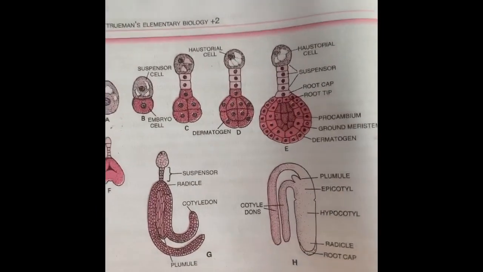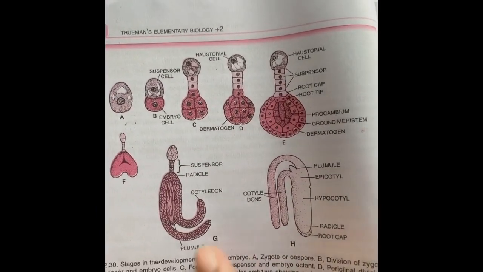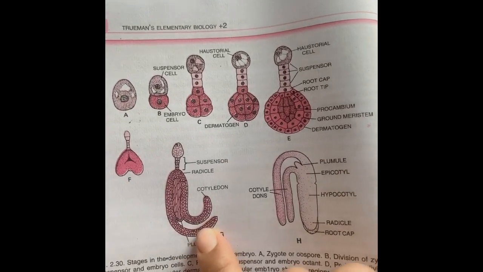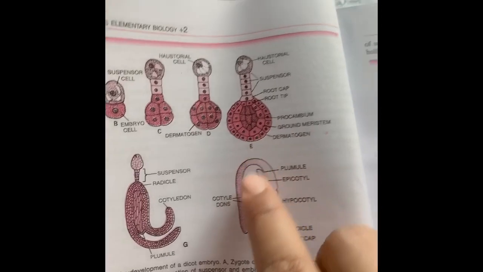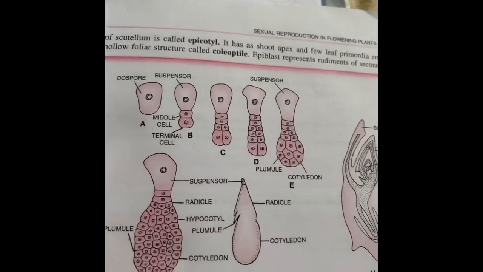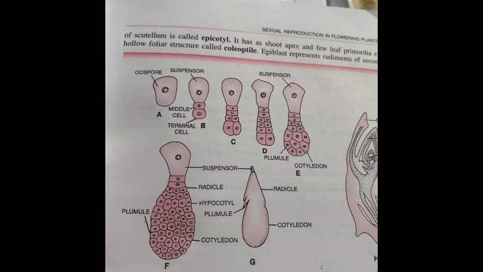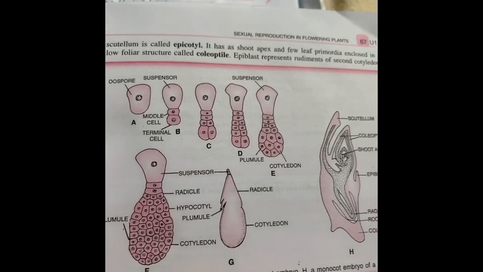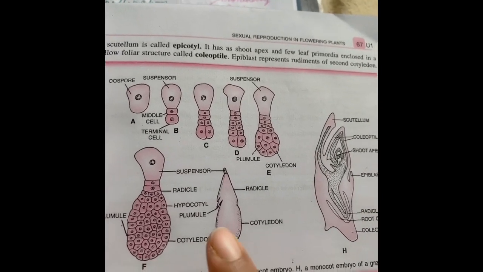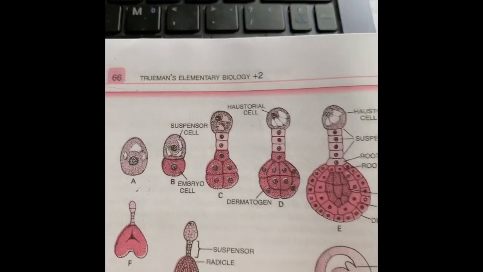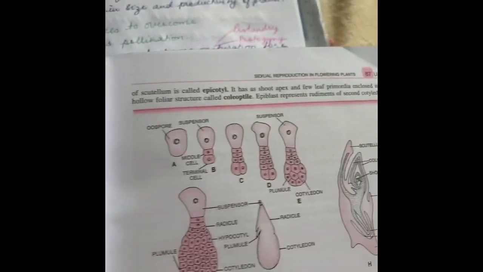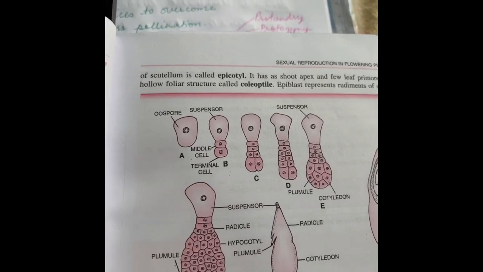In a dicotyledonous plant, two cotyledons are formed from the globular mass of cells. In a monocotyledonous plant, a single cotyledon develops from the globular part. You see, the initial stages of both monocot as well as dicot are similar.